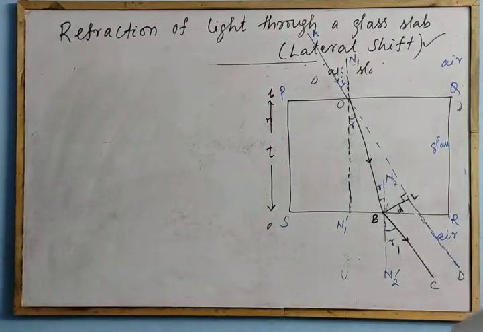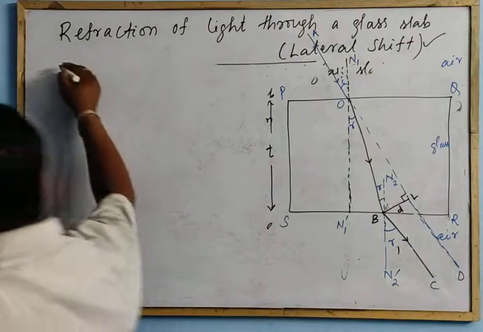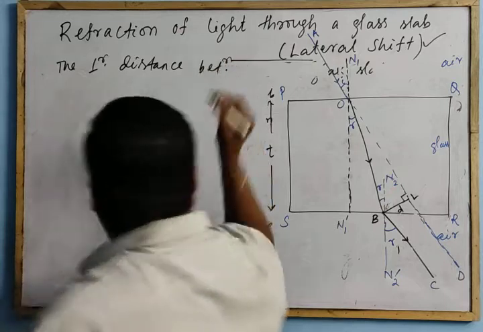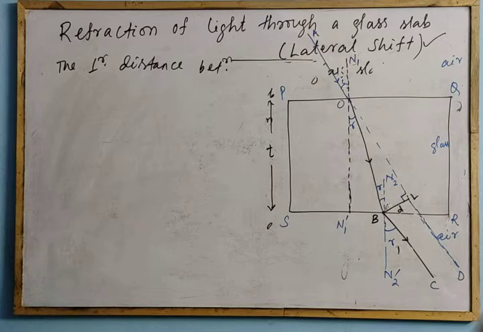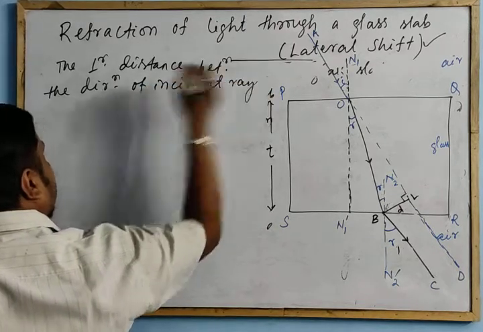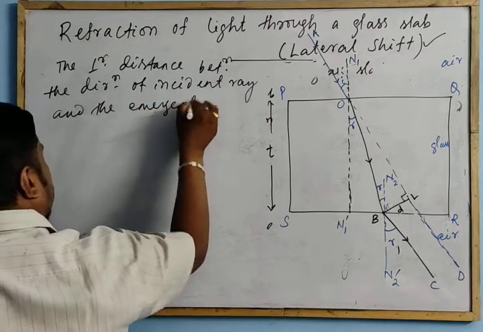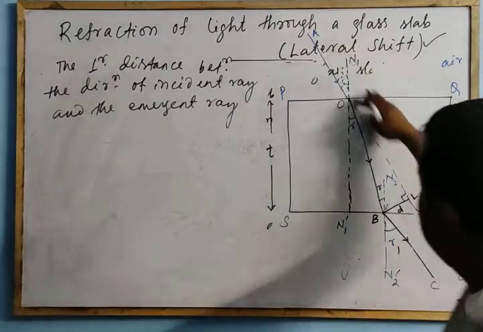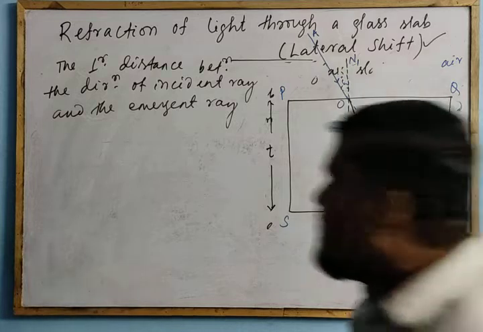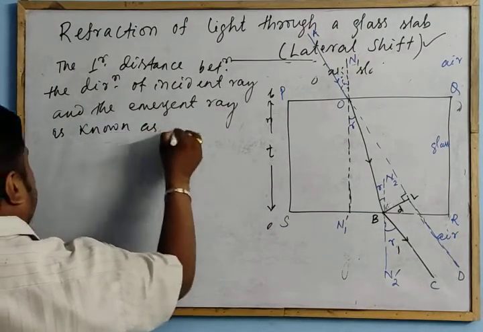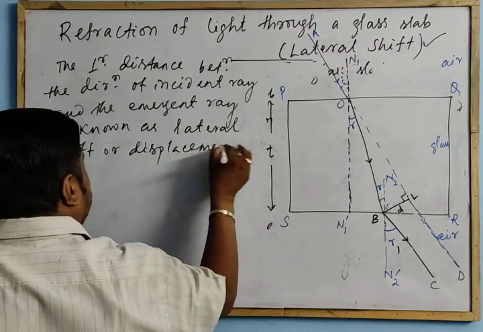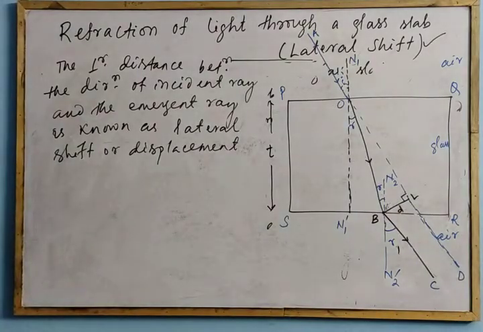Then the perpendicular distance between the direction of the incident ray and the emergent ray is known as the lateral shift or lateral displacement.